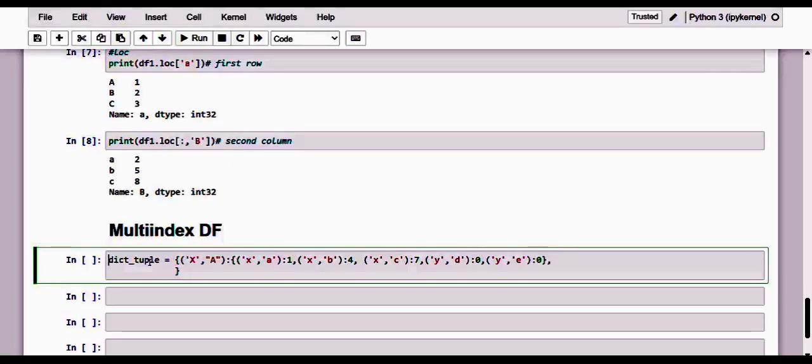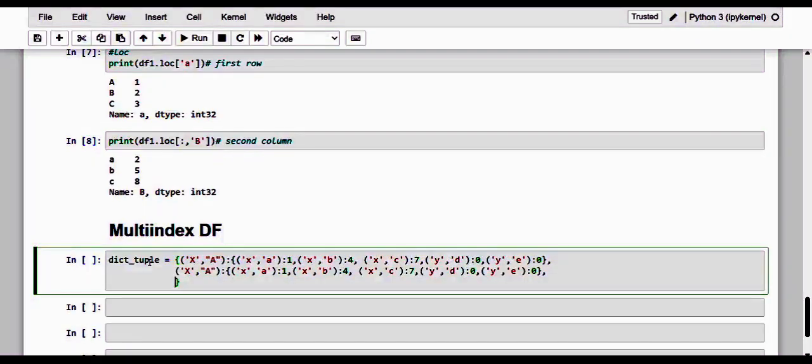Let me make a copy of this so that it is easy for you to understand. Now wherever A is specified, I'm going to make it B. So here the value is 2, then 5, and the next one is 8.